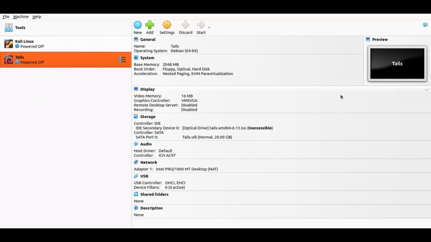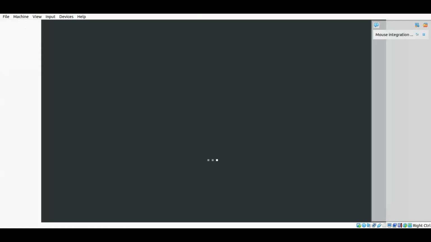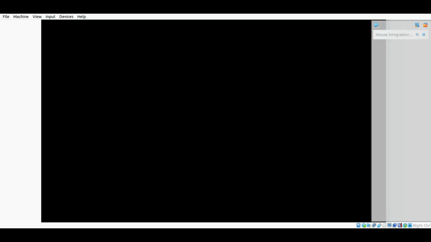Let us start it first. Now you can see that Tails is opening up, right? It takes some time because, I again repeat, it is very lightweight, but it always asks for some kind of ISO image or booting device. Otherwise, it cannot open up on its own, right? And that is why Tails is extremely good for your privacy.